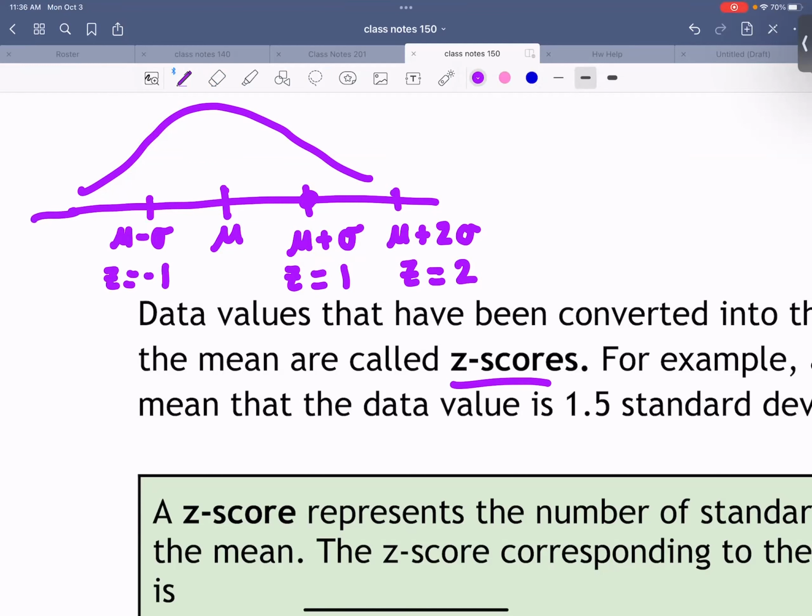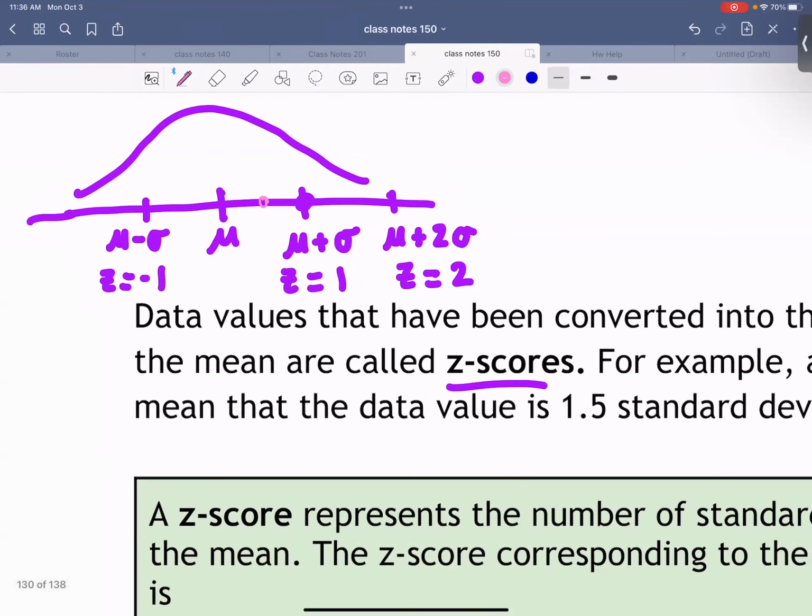Okay. And let me do this point here, and I'm gonna try to make my thing a little bit smaller here. What if I went, I don't know, half above the mean? So this is mean plus 0.5 standard deviations. What would z be here? 0.5.